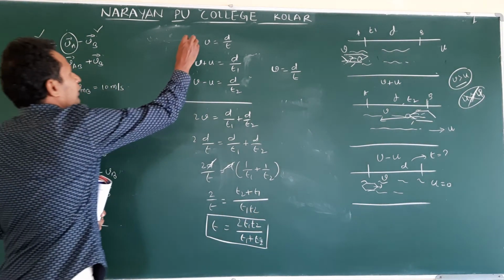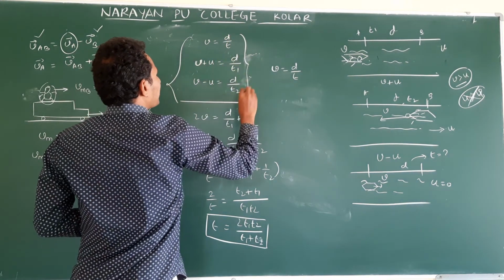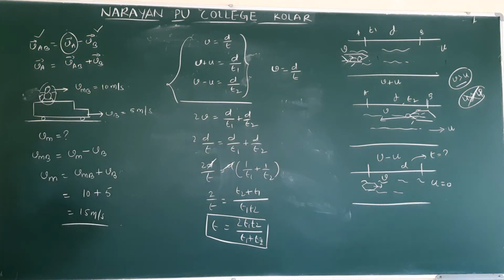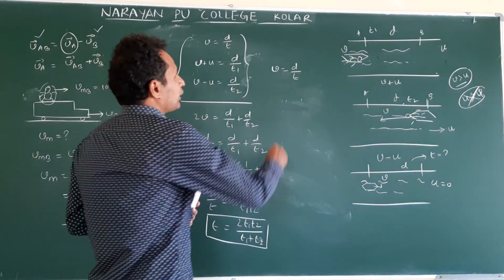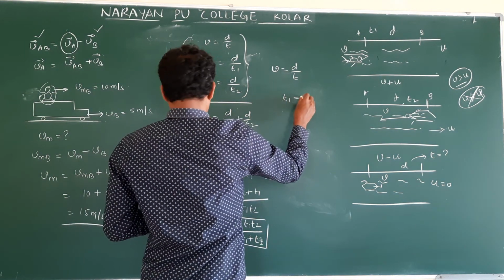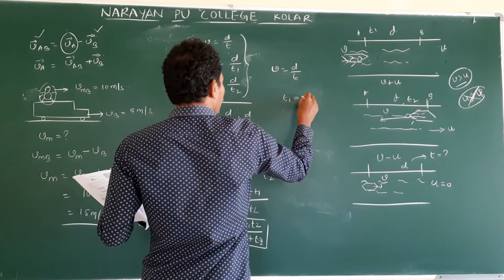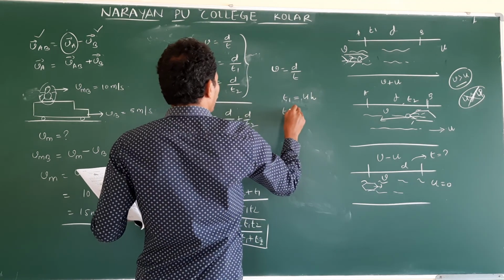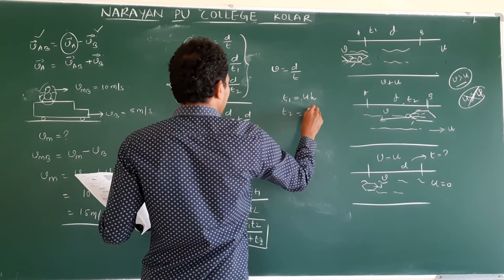Clear? But these three equations are important. Based on the question, we will alter them. Now, what is given? A motor covers a distance between 2 points in 4 hours along the flow. Along the flow, take T1. T1 is how many hours they have given? 4 hours. Next, against the flow, T2 is given as 8 hours.